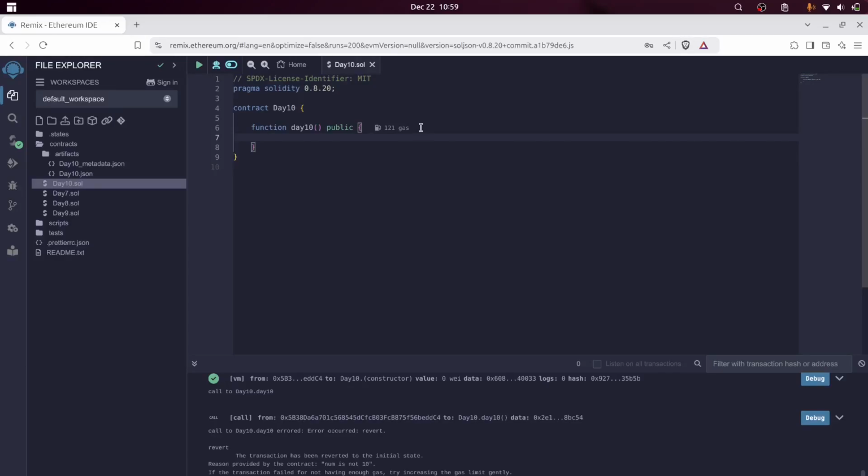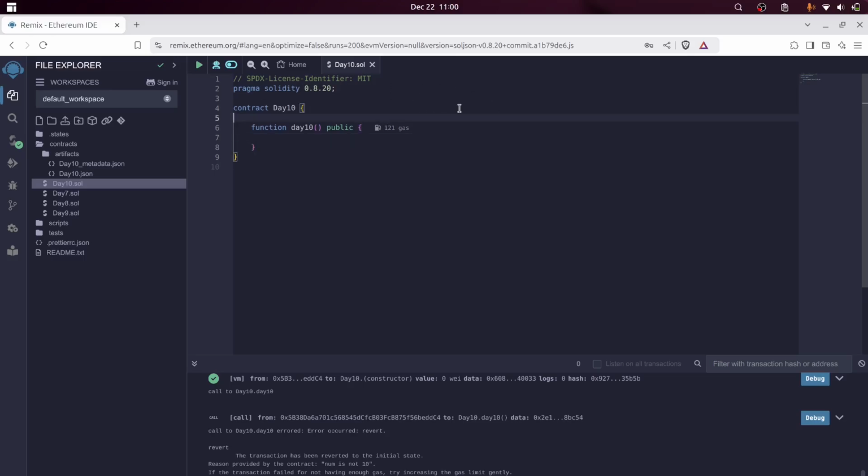So in this video, we will learn about require statements. Require statements are a way to enforce certain conditions in a smart contract. If you want to perform some input validation, you can use require statements. And if you want to perform some access control mechanisms, you can use require statements. When the require statement fails, meaning the condition fails, it reverts the transaction and returns an optional message. Now we'll see how it actually does that.